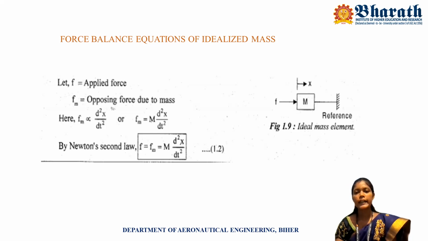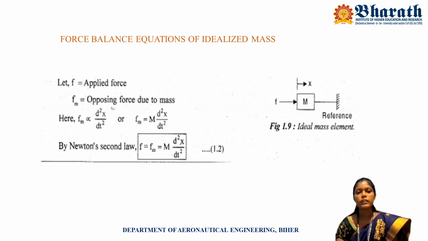Already I told that the mathematical model of the differential equations is governed by Newton's second law. Newton's second law means the force is equal to the rate of change of momentum. That means the applied force is equal to the opposing force acquired in the mechanical system. The opposing force here is Fm, and it is proportional to the acceleration of the body.